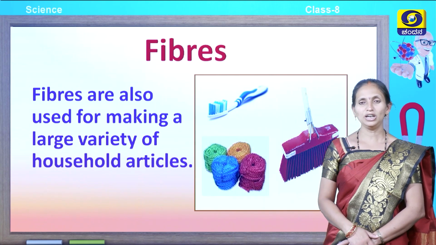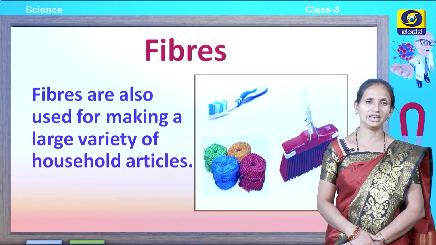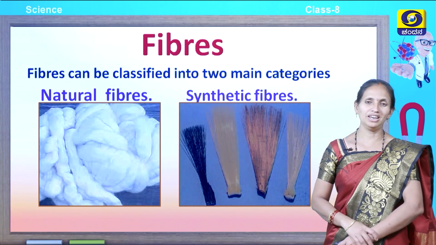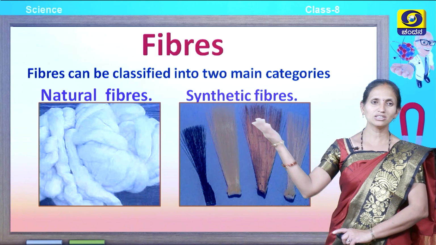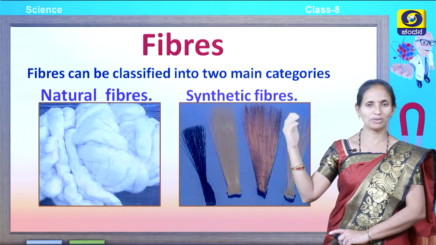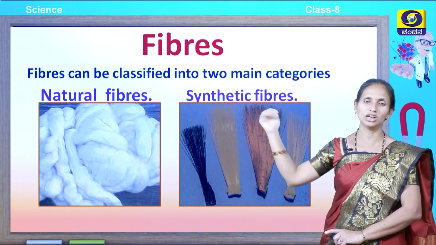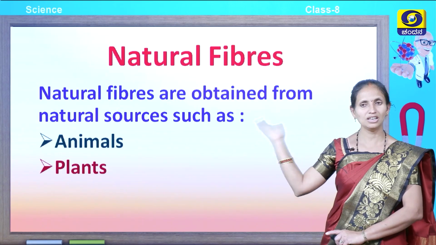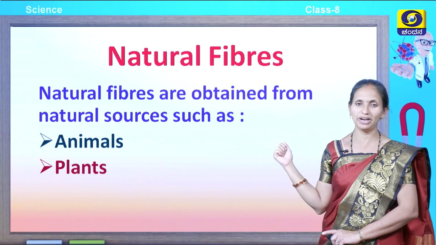Fibers are not only used for making clothes, but they are also used in our day-to-day life for making many of the household articles. Fibers are mainly classified into two main categories. They are called natural fibers, which are obtained from natural substances, and synthetic fibers, which are obtained from synthetic substances. Let us learn about natural fibers, from where they are obtained, how they are made.